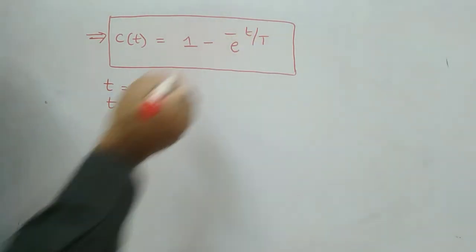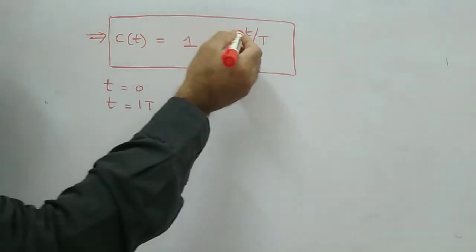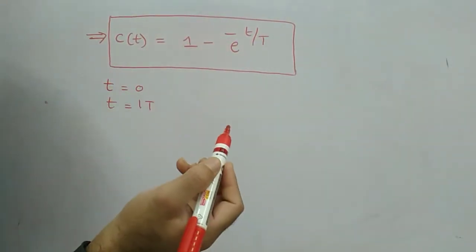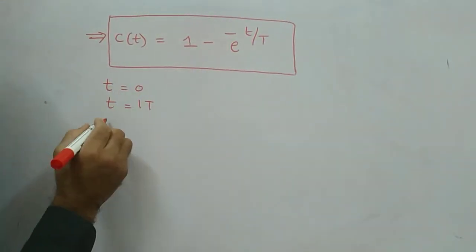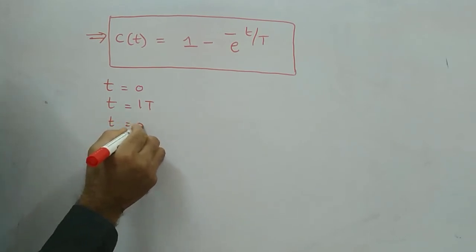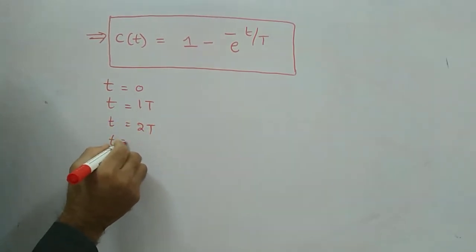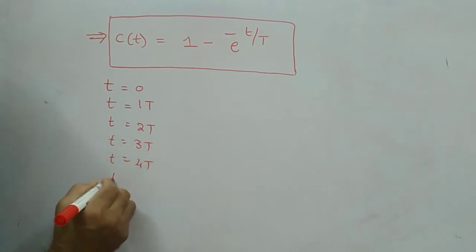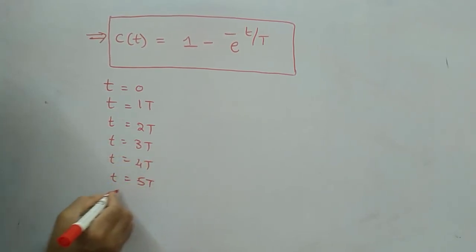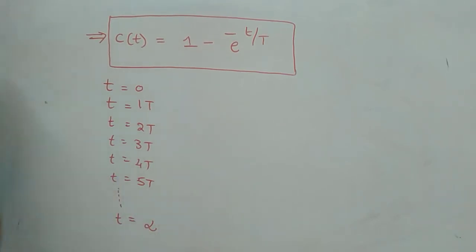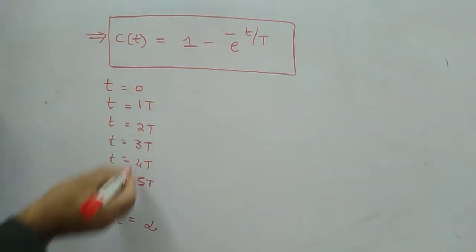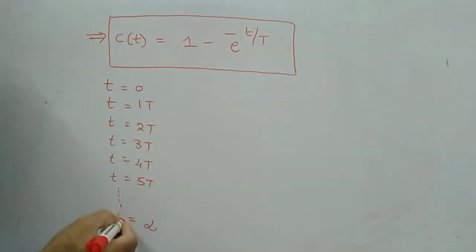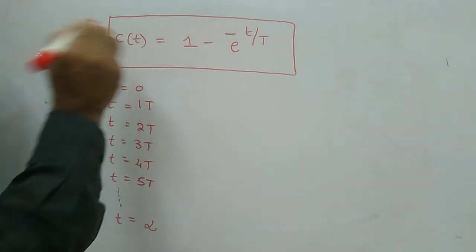This capital T is nothing but the time constant, and your t must be in terms of T only: 1T, 2T, like that. Small t is equal to 3T, 4T, 5T. You can go up to t equal to infinity also, starting from 0 and going to infinity. Then for all these values of t, what is your response?